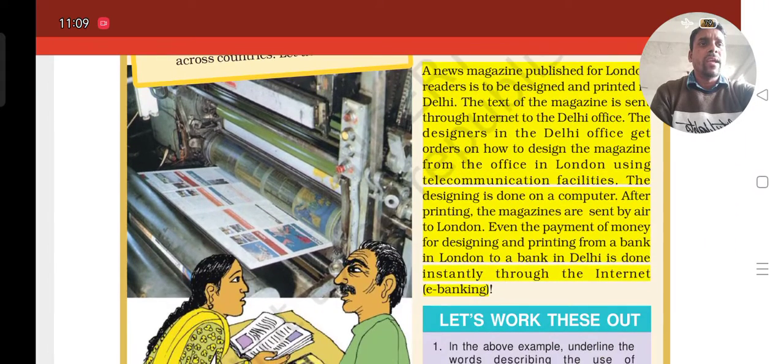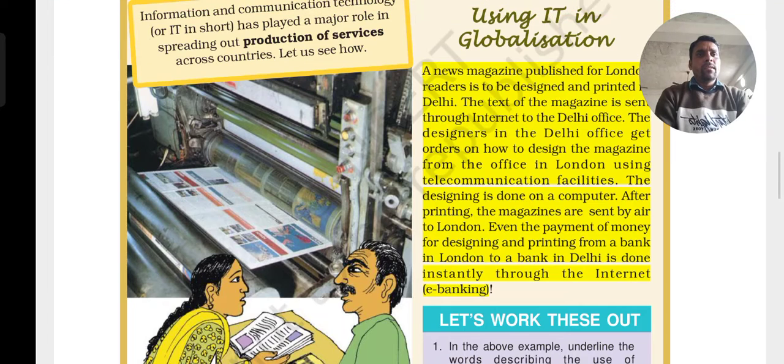After printing, the magazines are sent by air to London through air transport, which we have already discussed. Soon after designing or printing, they might send one copy to be checked. Then they can make a final copy and send it immediately after printing. After printing, the Indian people can send it by flight or plane to their country. That is what is done through telecommunication.